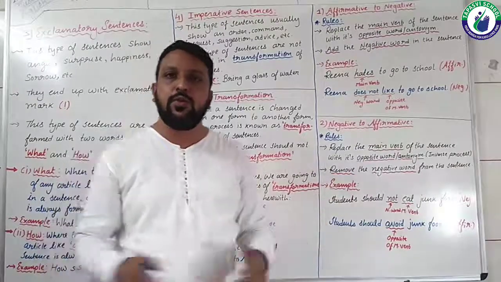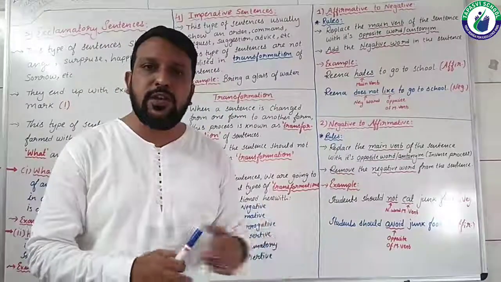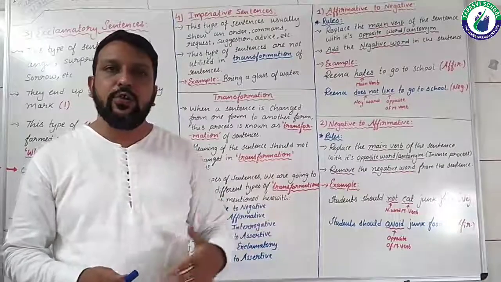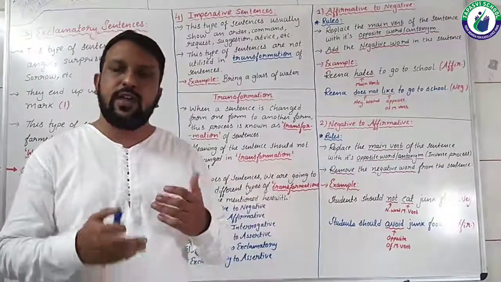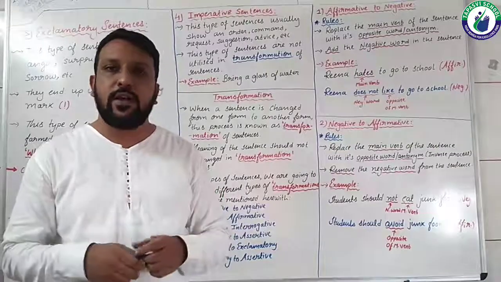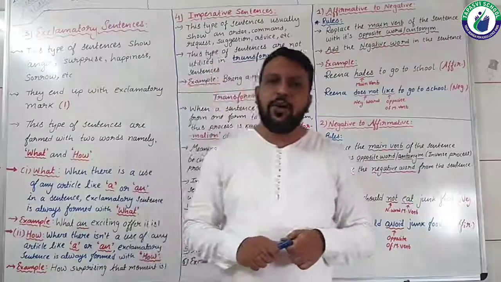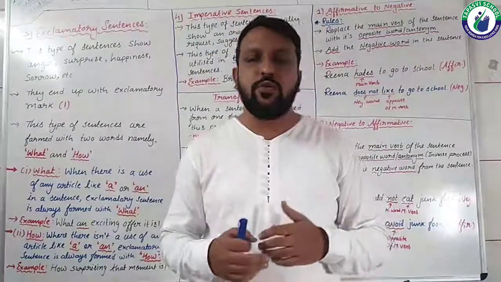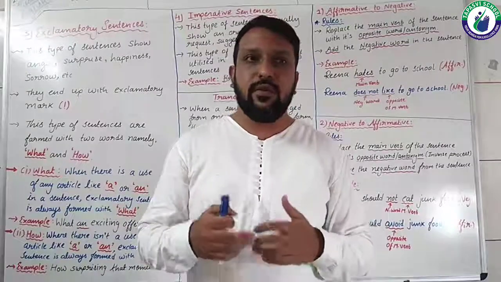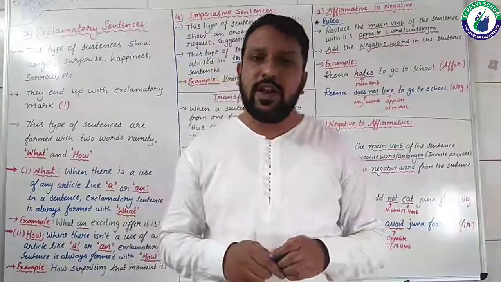Nothing you need to do, you just need to replace the main verb of the sentence with its opposite verb, and accordingly add or remove the negative word as per the demand. So this is all about this video, students. I hope whatever I have explained, you have understood with utmost clarity.